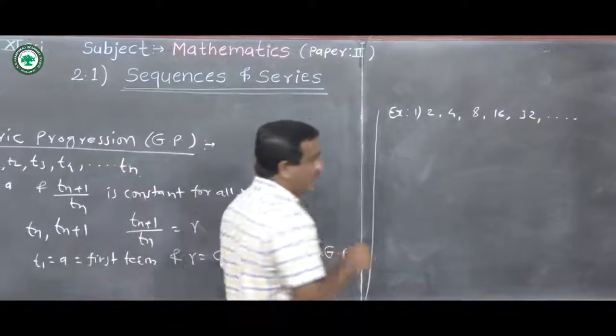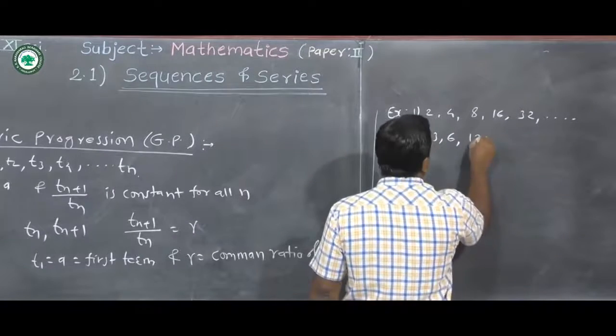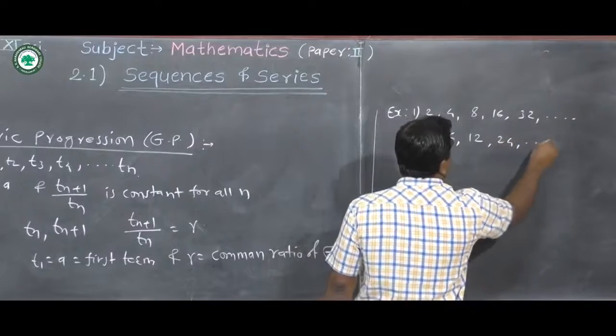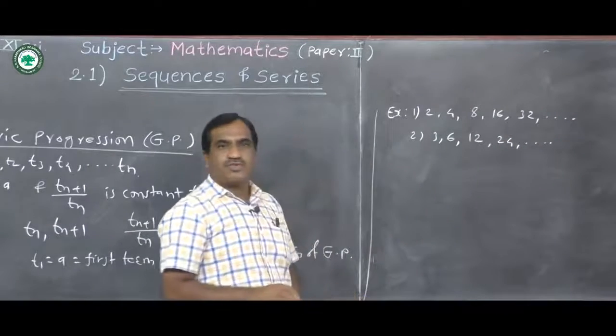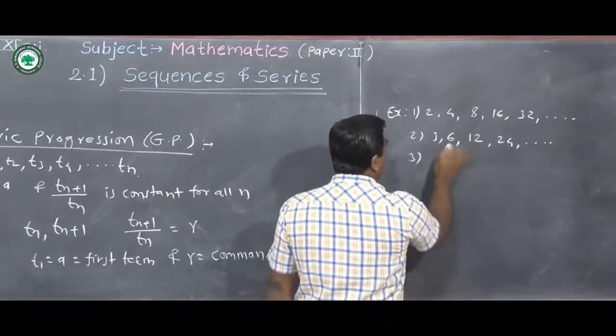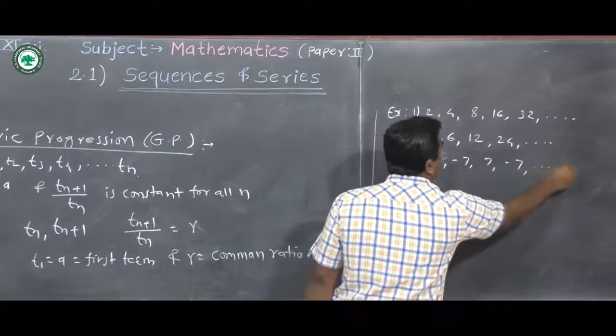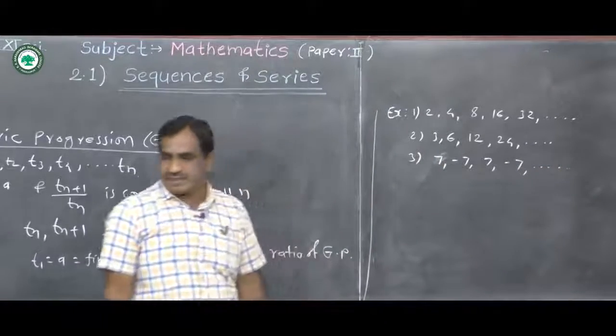Number second, this sequence is also a geometric sequence. Number third, 7, minus 7, 7, minus 7, and so on. This is also a geometric sequence.